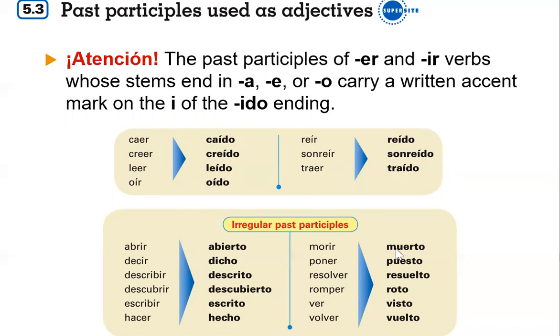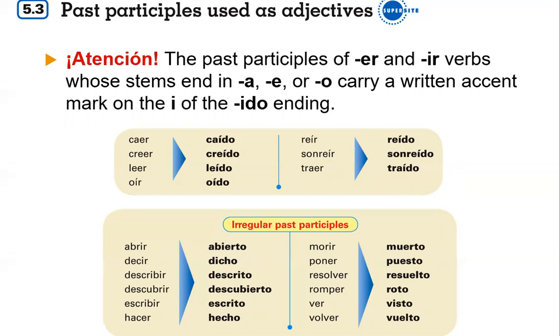And then here are some other common irregular past participles. You can see it's going to take some time to memorize these, but it's going to be worth it. Abierto is the past participle of abrir for the pretérito perfecto, the pretérito perfecto de subjuntivo, the pluscuamperfecto de subjuntivo, futuro perfecto, and condicional perfecto. We're going to see abierto over and over again. This is the same for every subject.